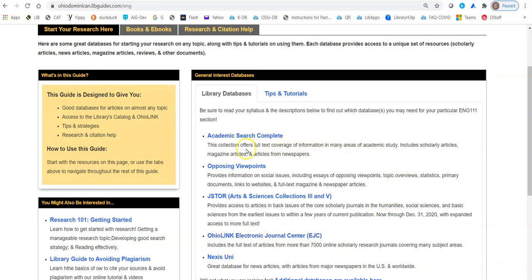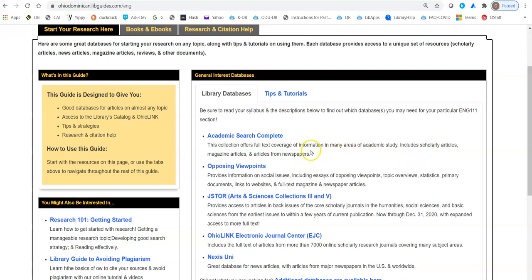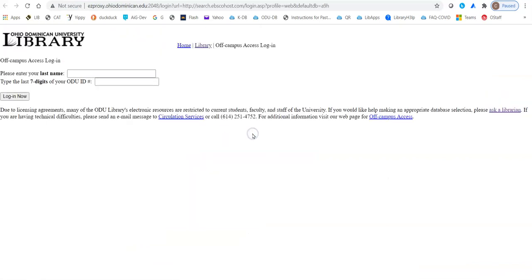And I'm going to take you into Academic Search Complete. You'll notice it says that this offers full text of information in many areas of academic study. Any kind of topic you can find in Academic Search Complete. And it provides you with scholarly articles, magazine articles, and even articles from newspapers. I'm going to show you how to just focus on those scholarly articles when we get in there. So I'm going to go ahead and click on the link.